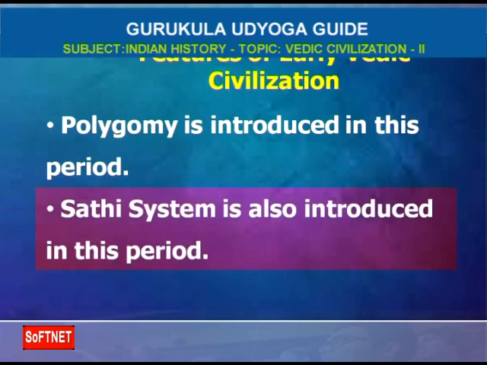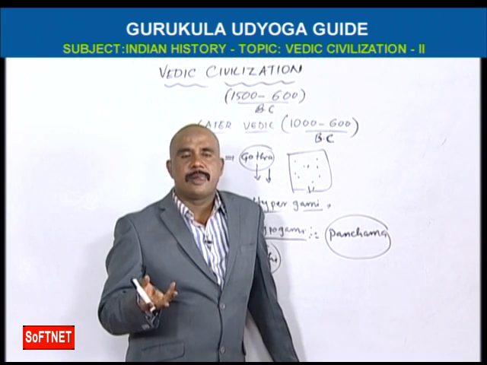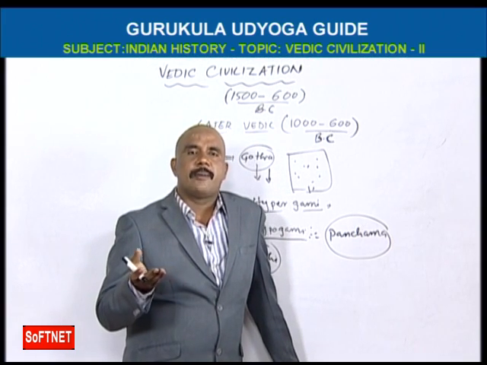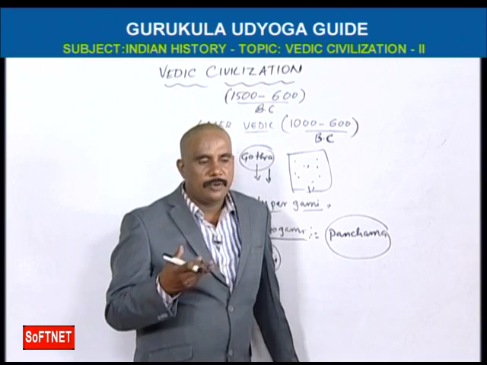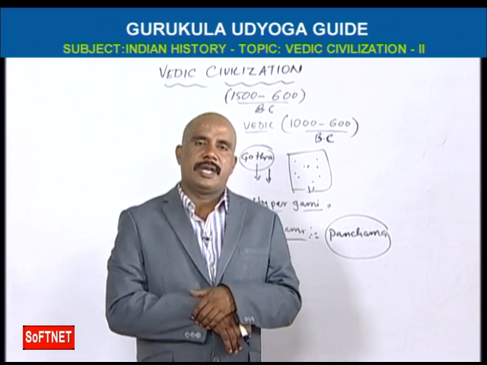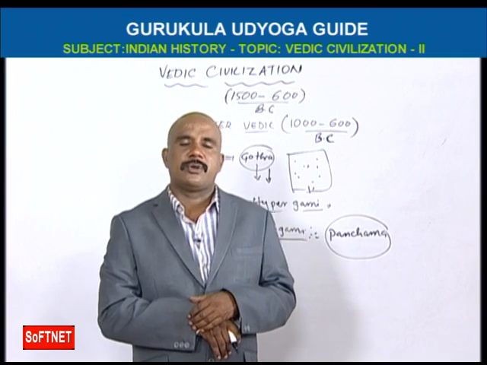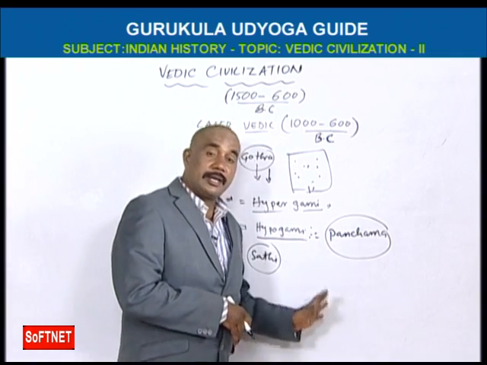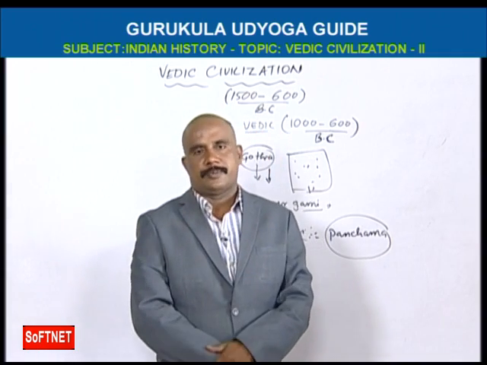You know, Sati is entered. So if anybody asks us, where is the Ramayana period, where is the Mahabharata period? We can expect Ramayana to be related to early Vedic, approximately, and Mahabharata related to later Vedic. Why? Because there are some symptoms.